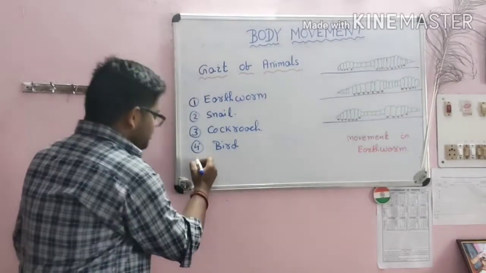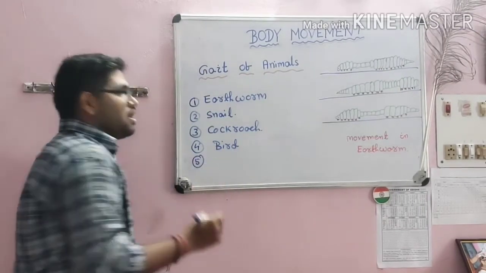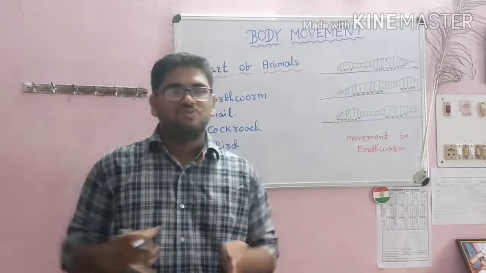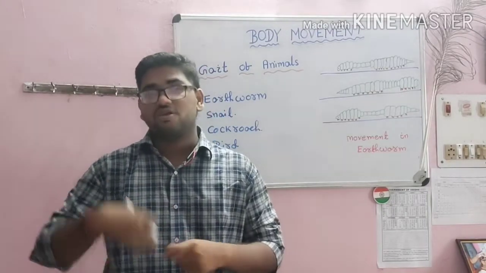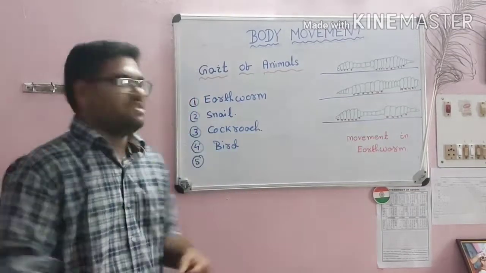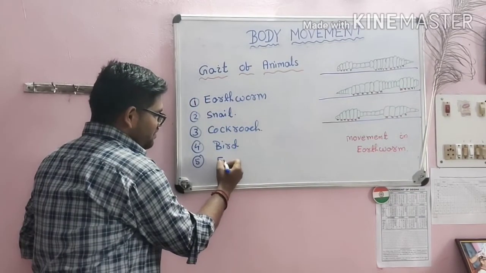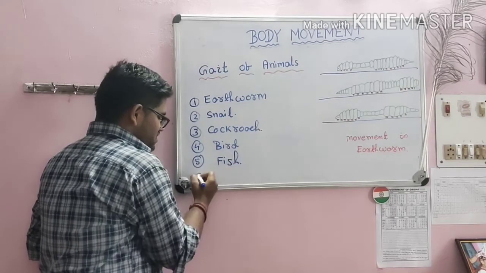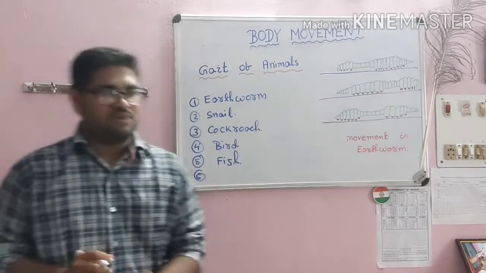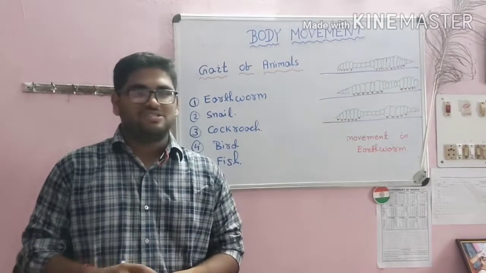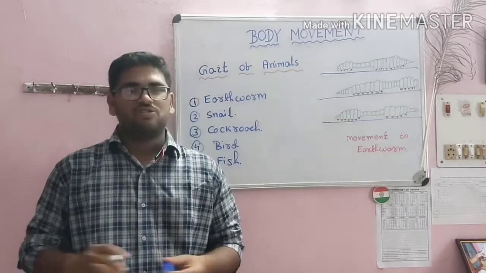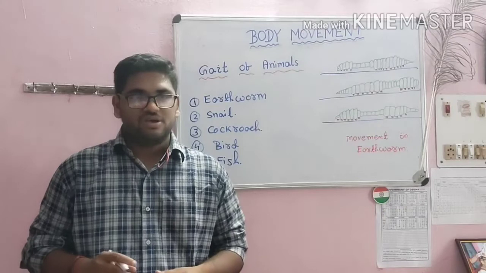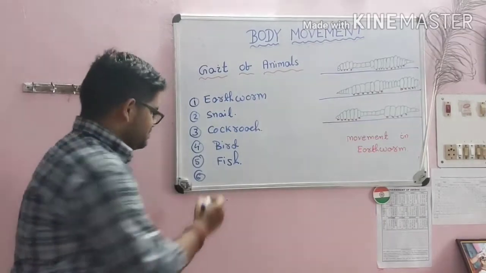The fourth one is over. The fifth one is how fishes swim inside the river. They move inside the water so fast. How are they able to do so? That will be learned here. The fifth one is the fish. And the sixth animal which we are going to learn is the snake. How does a snake crawl from one place to another? How are they able to crawl so fast? That will be learned here.